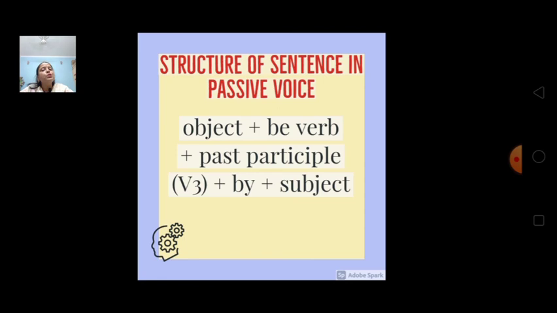Clear, children? So here we complete our first video. The rules along with some examples I will explain you in the next module.